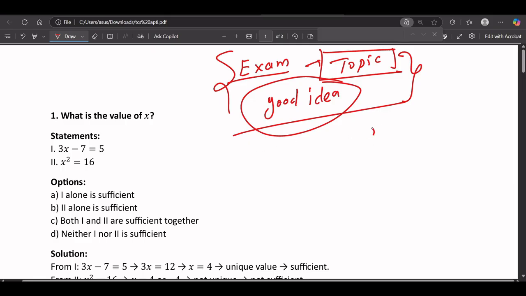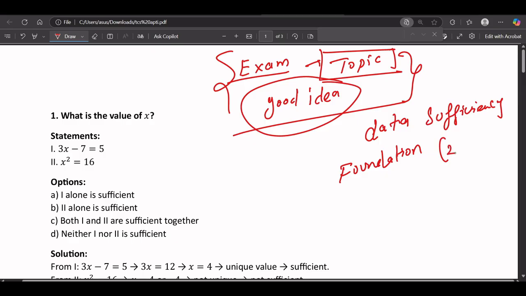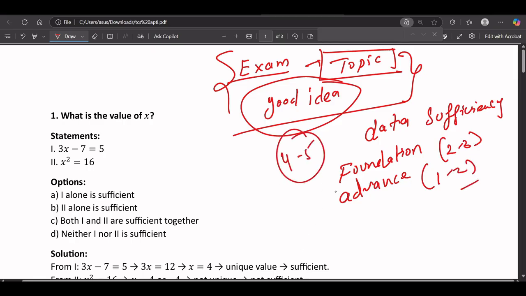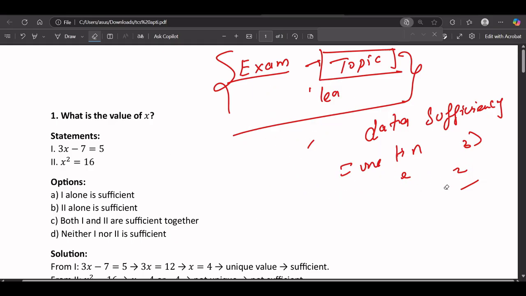So this is that topic called data sufficiency. First of all, why is this topic important? Because you will be getting this topic in the foundation section. And the weightage is good, like you can get 2 to 3 questions. In the advanced section as well, you will be getting 1 to 2 questions from this topic. So overall 4 to 5 questions combining the foundation and advanced sections you will be getting from this topic individually. That's why it's a very high weightage topic which you need to study for your examination.